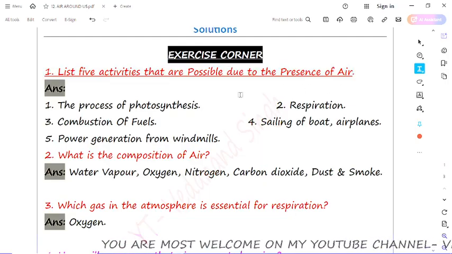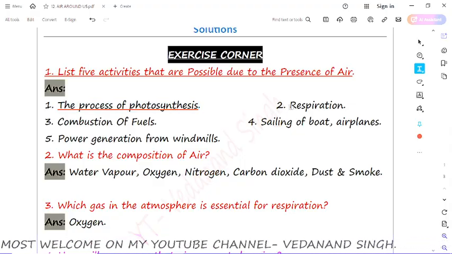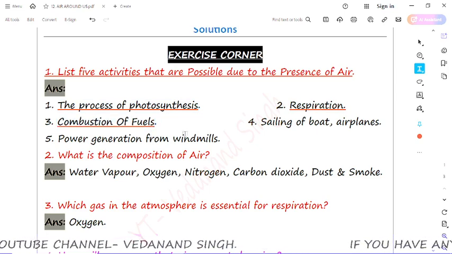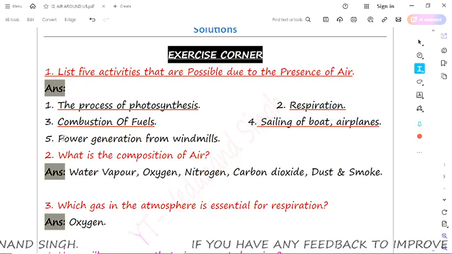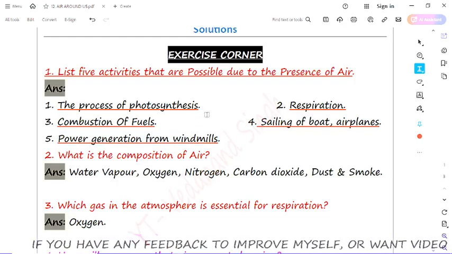The answer of the question is: the process of photosynthesis occurs in the presence of air. Second is respiration. Third is combustion of fuel. Next is sailing of boats and airplanes. And next is power generation from the windmills. All these happen in the presence of air.